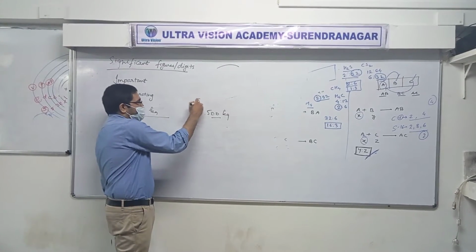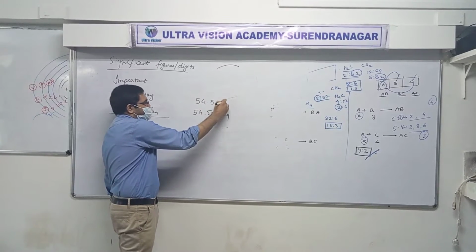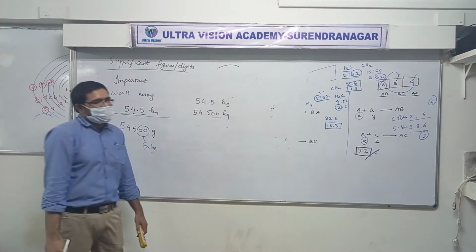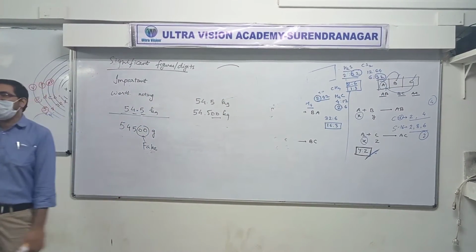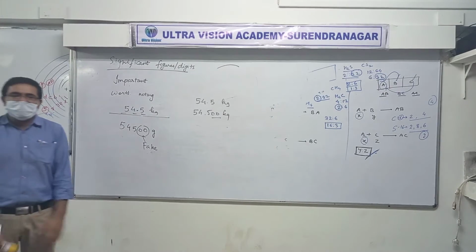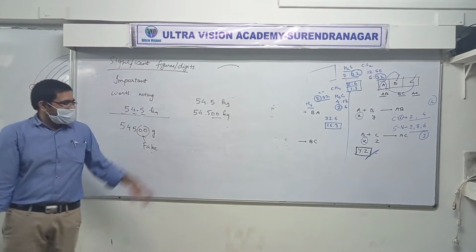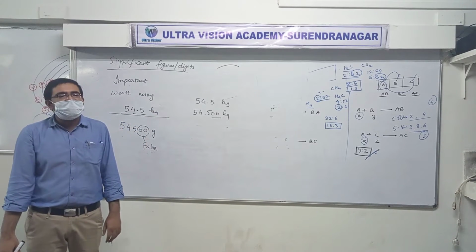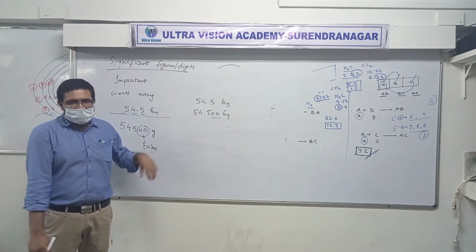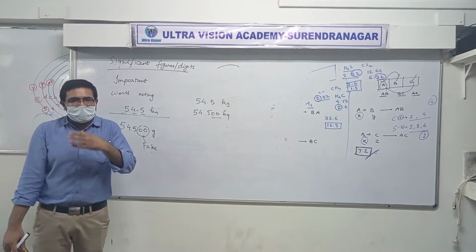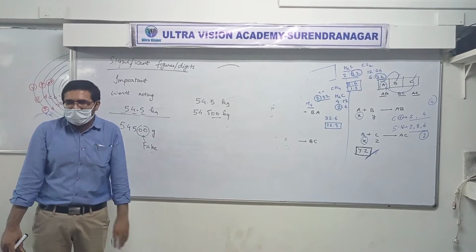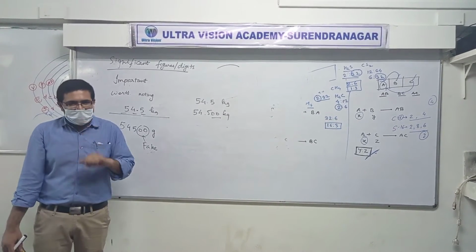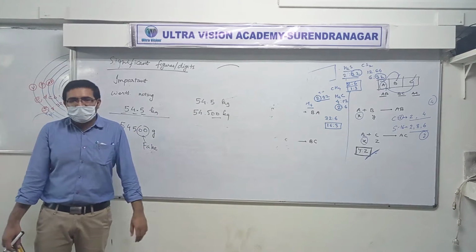So what should Siddharth have said? Should he have said 54.5 kg or should he have said 54.500? You said that they are the same, didn't you? 1.01 and 1.00, they are all the same or not? Yes, sir, that's what you were saying. So aren't these two the same?